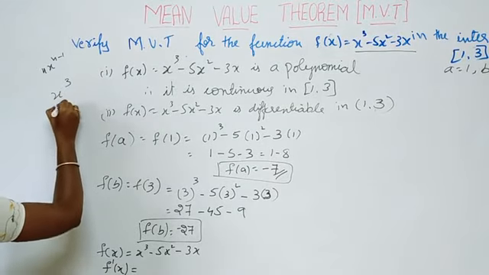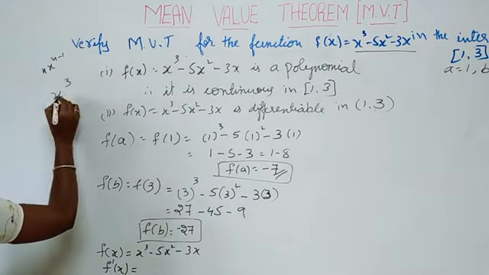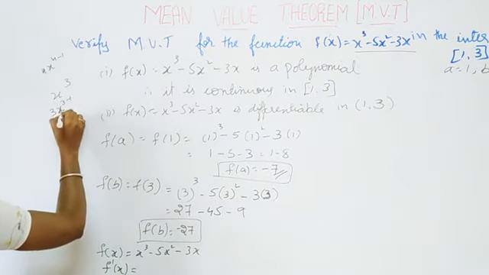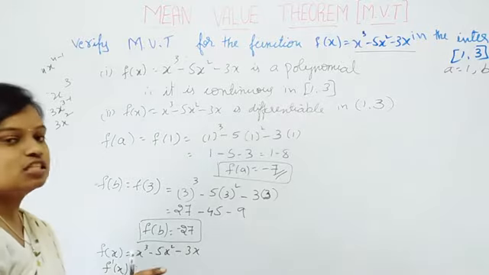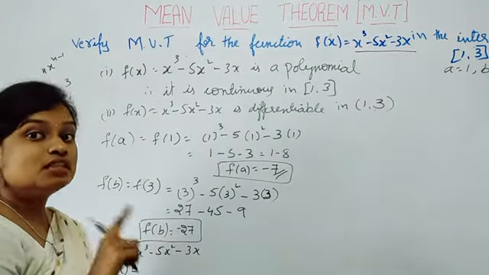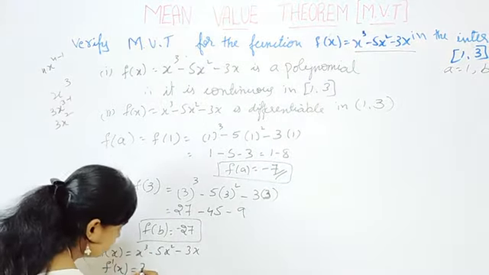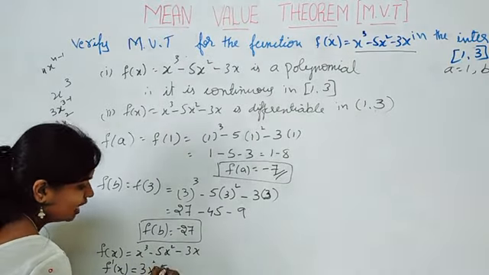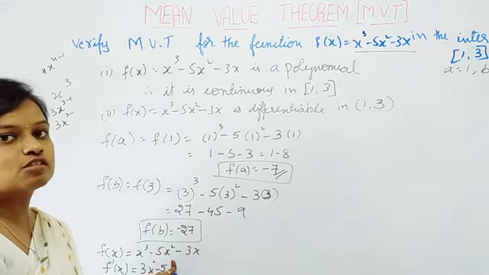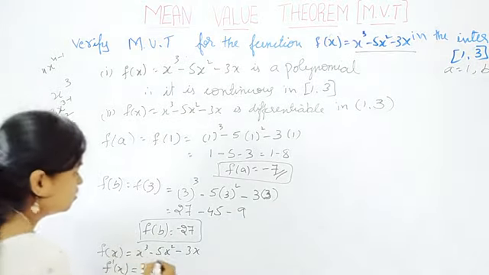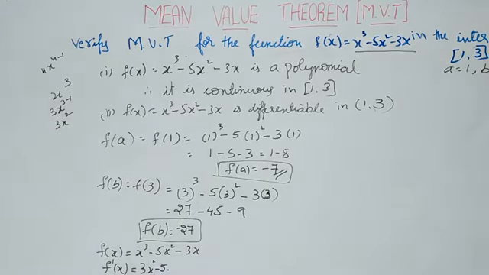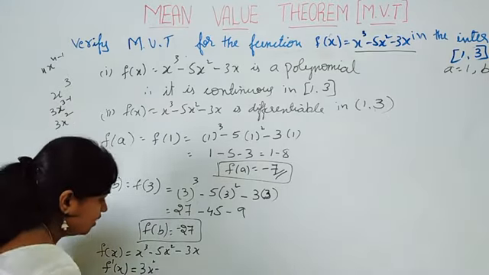So that is 3 into x power n minus 1 means 3 minus 1. So 3 into x power 3 minus 1 is 2. So the differentiation of x cube is 3x square. So 3x square minus. So here we have 5 into differentiation of x square is what? 2x. So 2 into 5 I directly write 2 5s are 10.